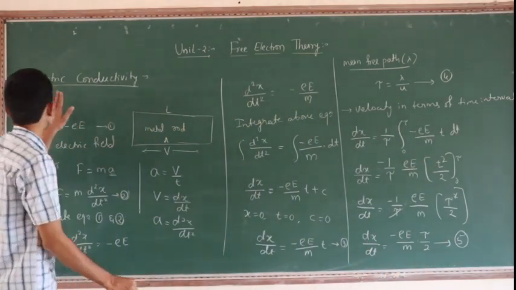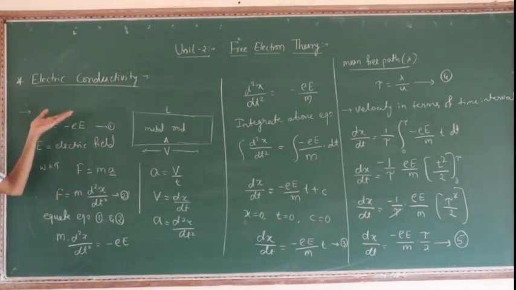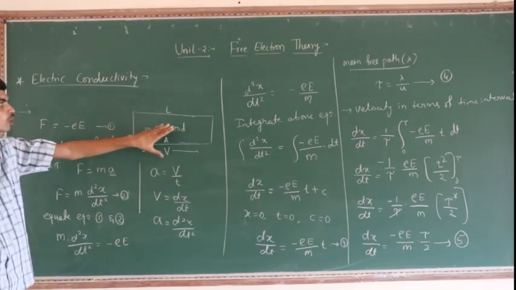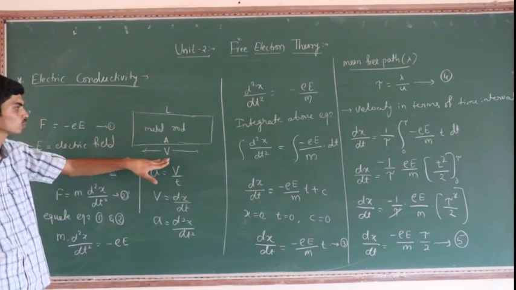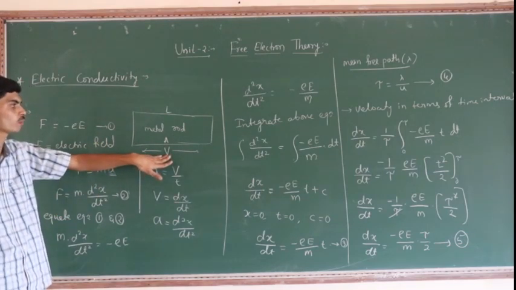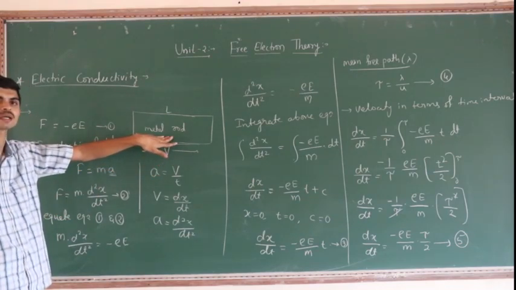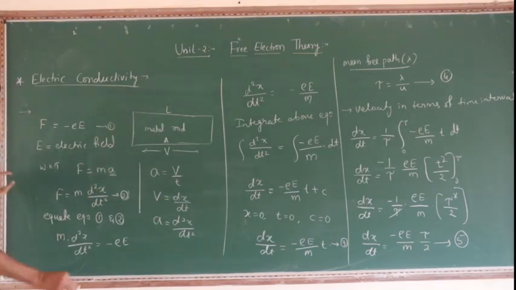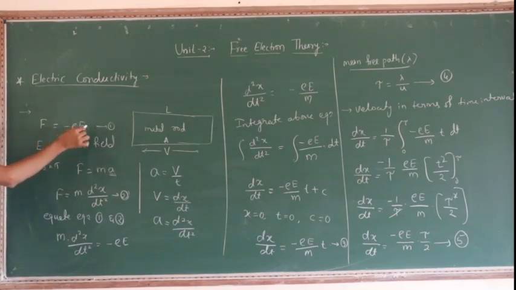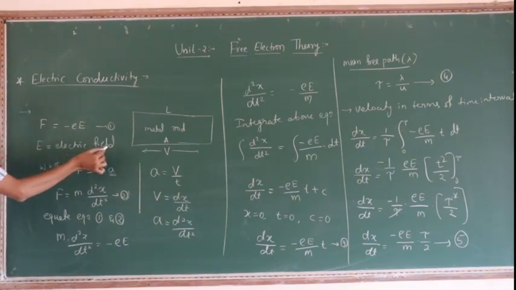Listen one more time here. Electric conductivity. Consider one metal rod, in that metal rod electric current will be passing. So the potential difference is V, the area of cross section of that metal is A and L is the length. So the force on the electron, F, is equal to minus e into E, where E is the electric field.